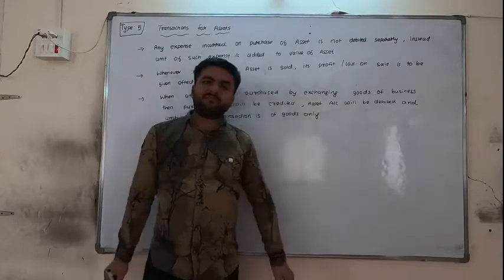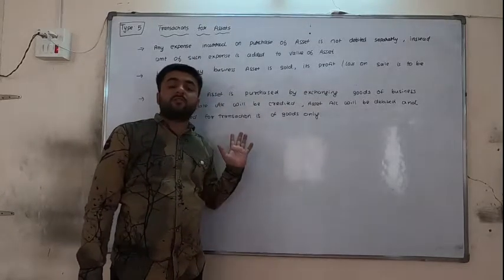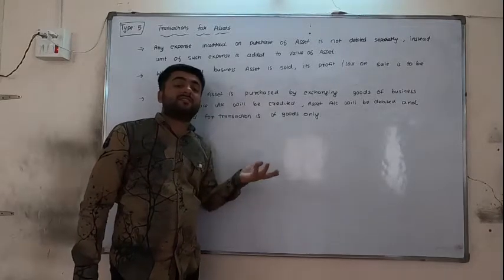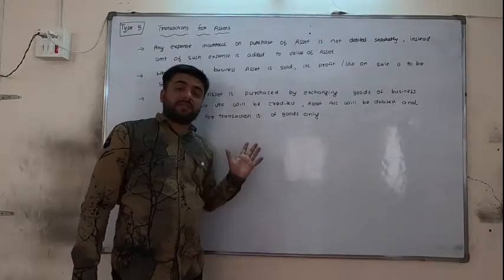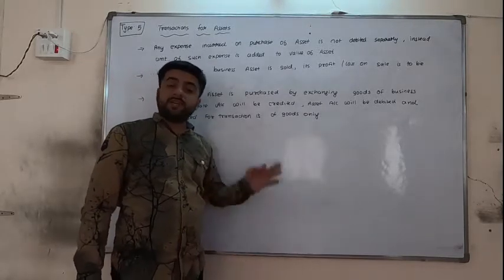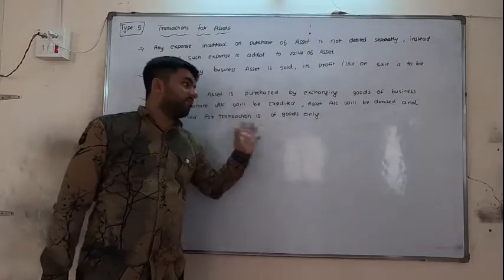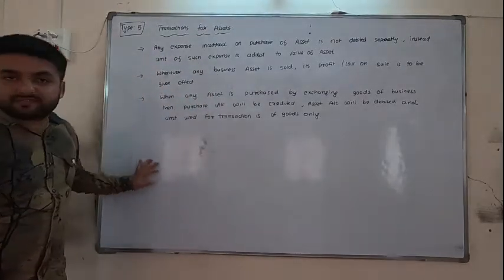Yesterday this thing we have seen, that we are purchasing an asset by giving the goods. So credit purchase account, because goods are going out from the business other than sales, and debit the asset which is coming in. And there will be two amounts given. So take the amount of goods only, whether it is less or more. So these are some of the things to be remembered.